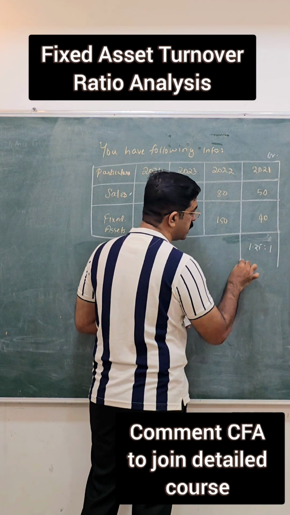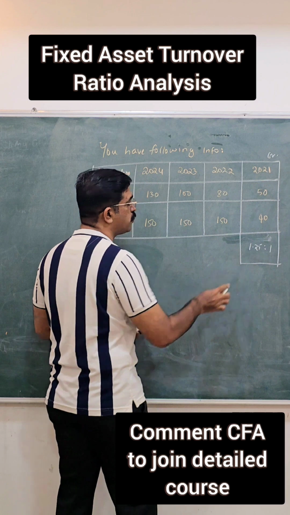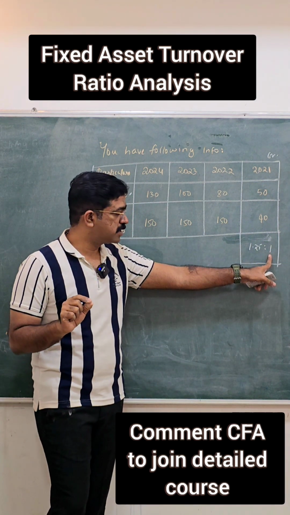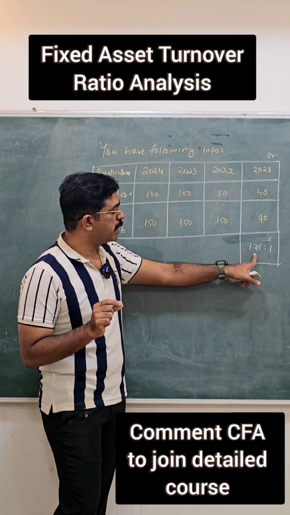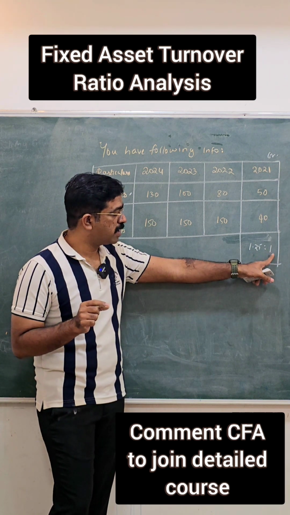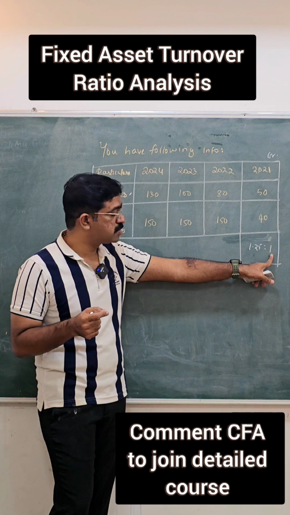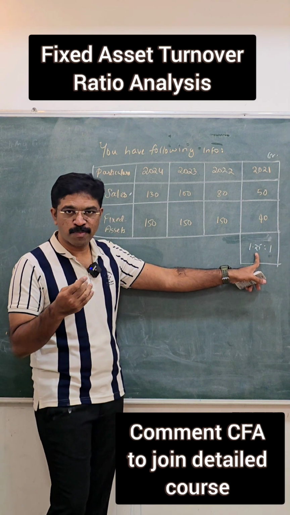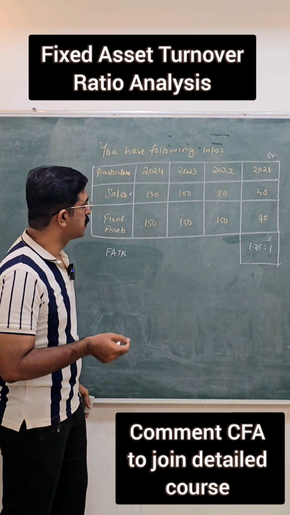It means in this year, that is in 2021, for every 1 rupee they had invested in fixed assets, they were able to make a sale of 1 rupee 25 paise. It means they are rotating their fixed assets 1.25 times to achieve the sales, which shows they are making the best use of the available assets.